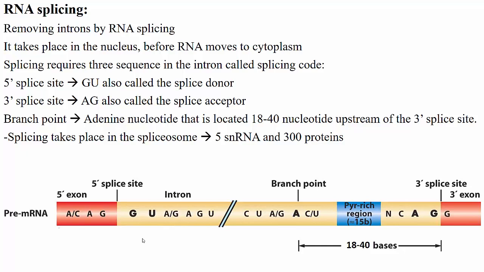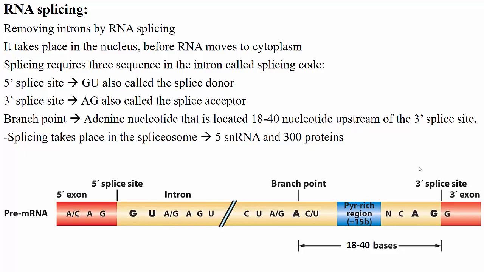These splice sites consist of short consensus sequences and begin with a GU at the beginning of the intron at the 5' splice site, and end with an AG at the end of the intron at the 3' splice site. These sequences play a crucial role in splicing, and mutation in any of these sequences may prevent splicing.